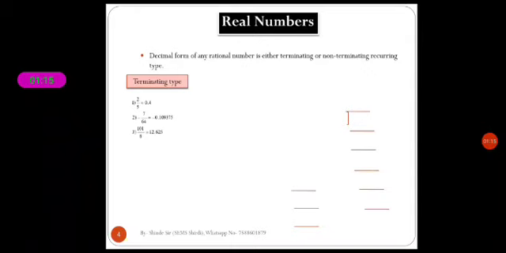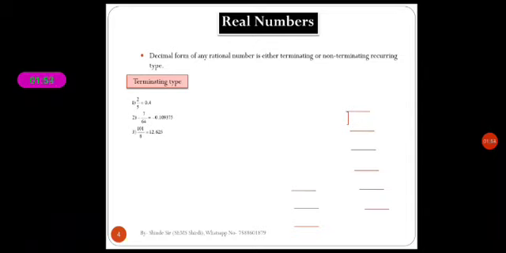At the 5, we get the remainder 0. That's why it has an end. That's why it is a terminating type. In the third example, 101 divided by 8 is equal to 12.625, the decimal form of the given rational number. Which type? Terminating type.